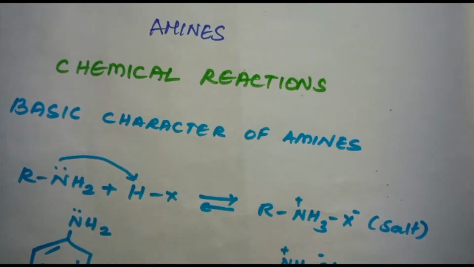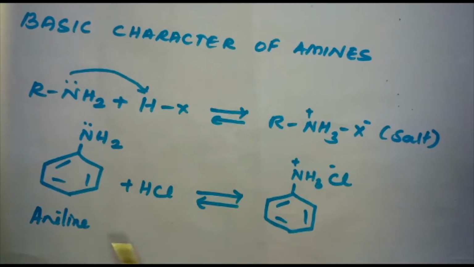And let us discuss the basic character of amines. Amines are found to be basic in nature. They react with acids to form salts. Here we have the reaction RNH2, an aliphatic amine, plus HX, a hydrogen halide, that is the acid, to give the salt RNH3+ X-, and aniline plus HCl gives anilinium chloride.